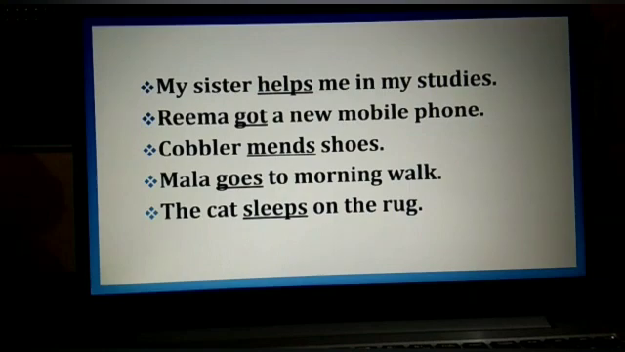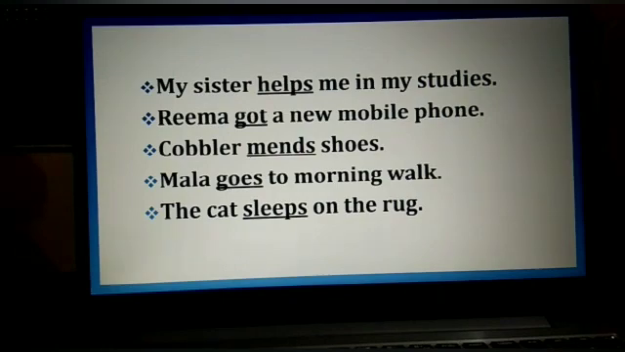Now see the next example. Cobbler mends shoes. You can see that in this example, mends is a verb as again it shows an action performed by a cobbler. Next example. Mala goes to morning walk. In this example, goes is a verb as it is also an action. See the next example. The cat sleeps on the rug. In this example also, sleeps is a verb as it shows an action performed by the cat.